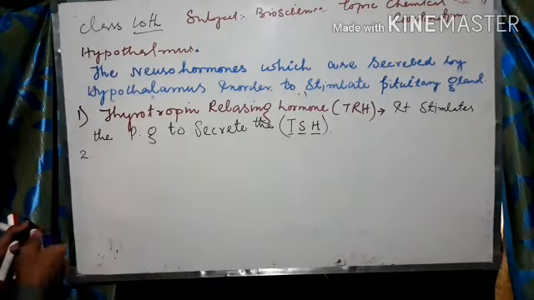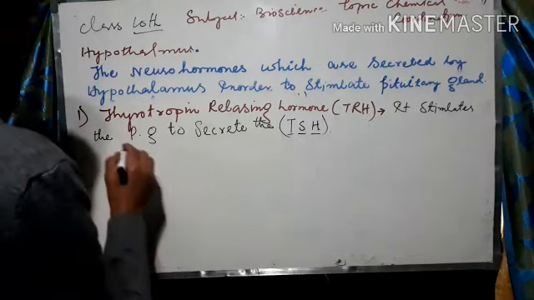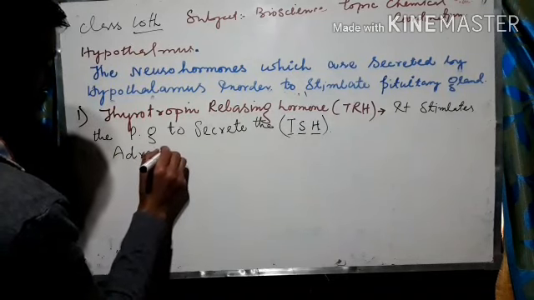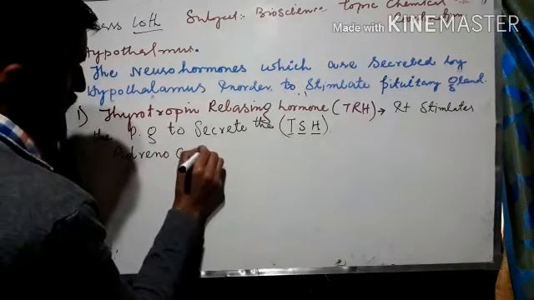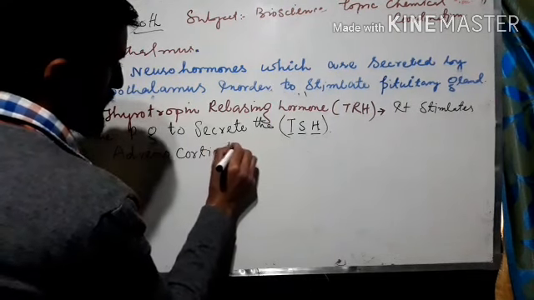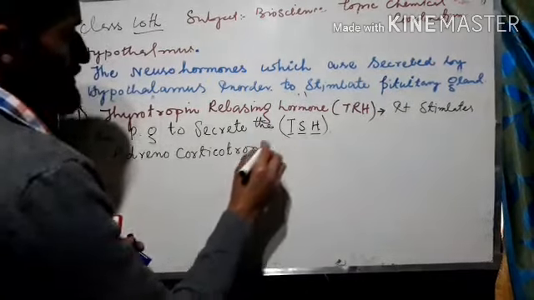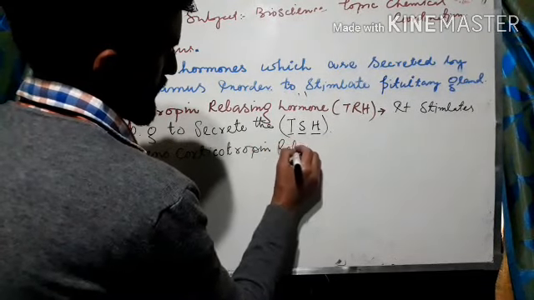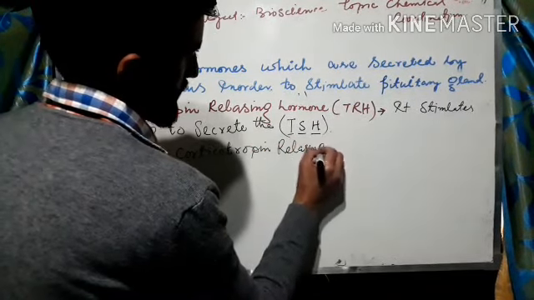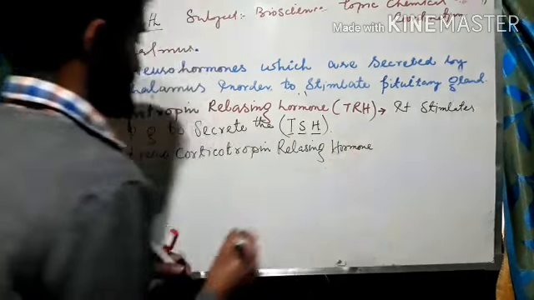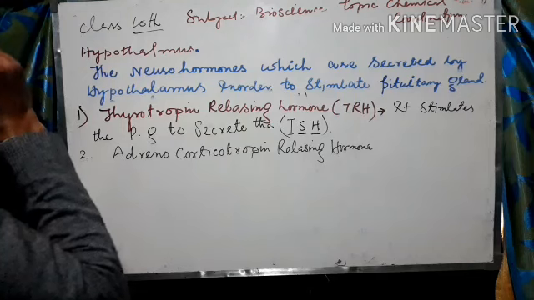is adrenocorticotropic hormone releasing hormone. Now again, ACTH.